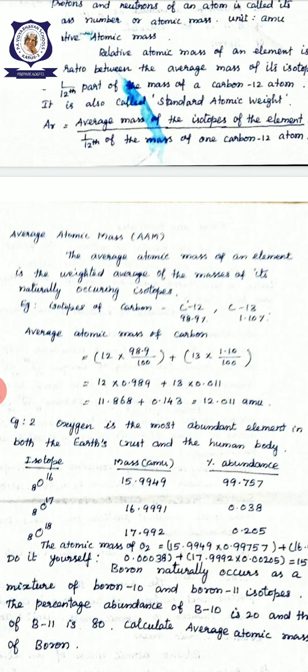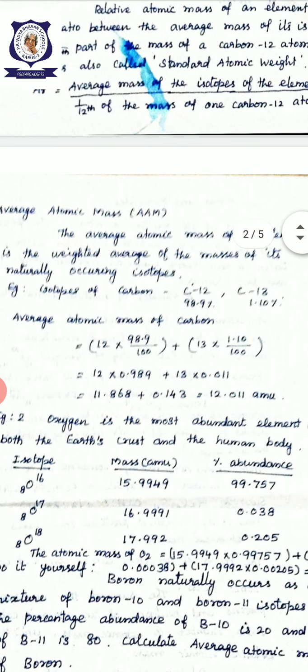See, for example, in this case, see the isotopes of carbon. So, what are the isotopes of carbon? Carbon 12 and carbon 13. See, what is the natural occurrence?